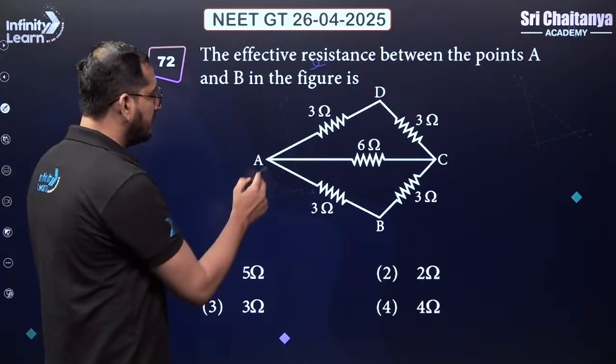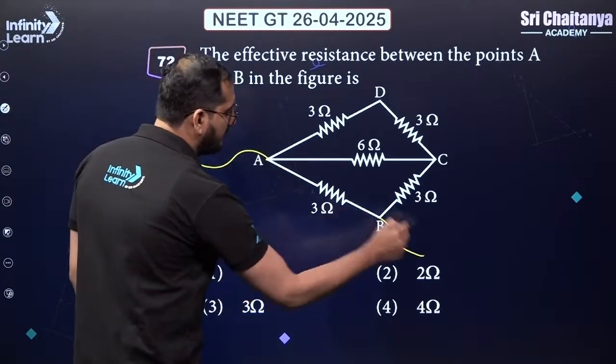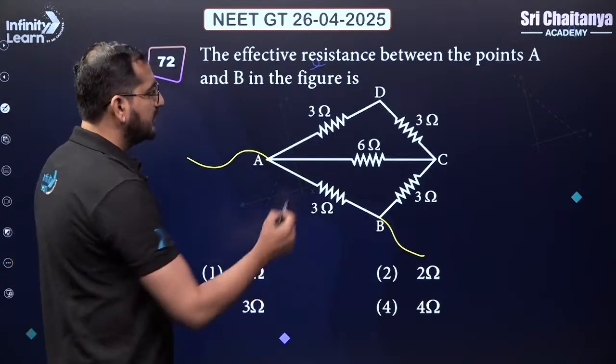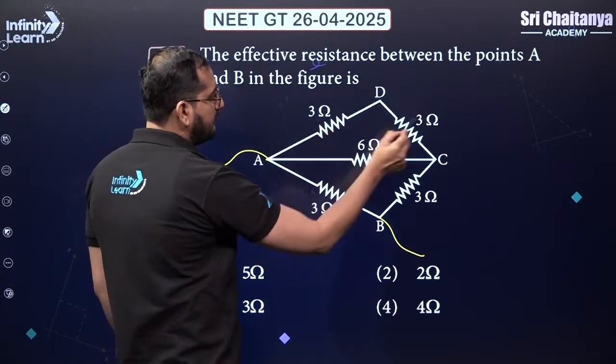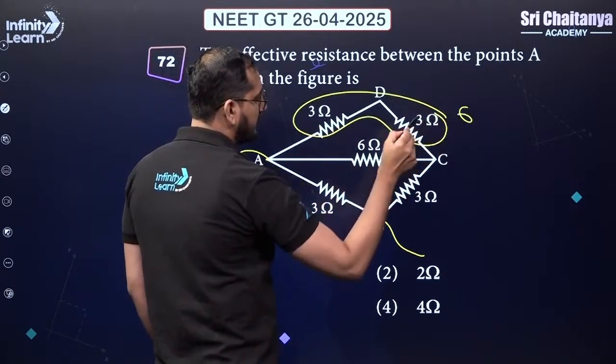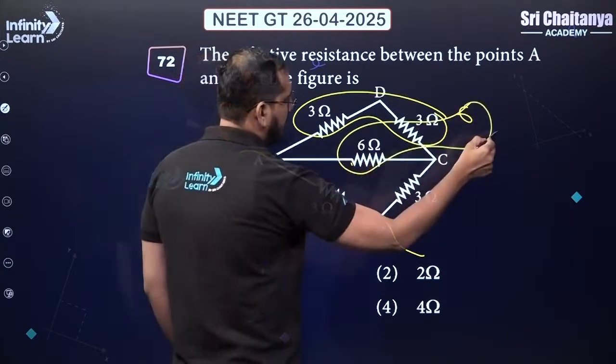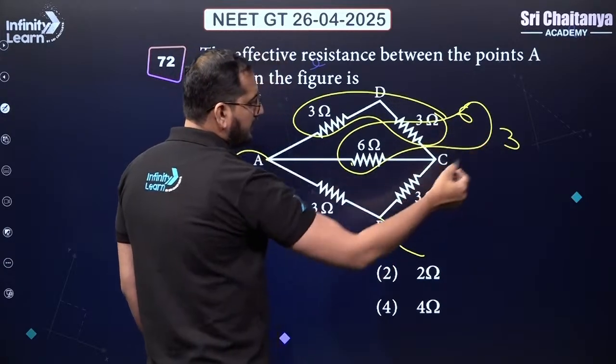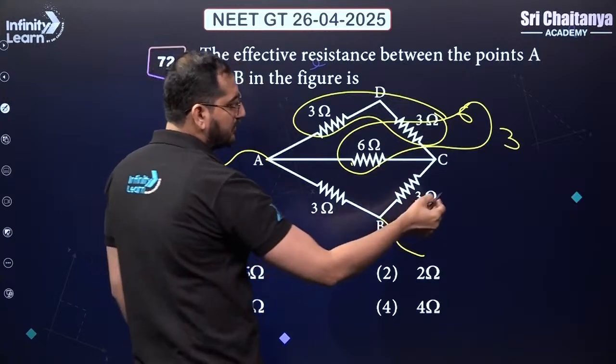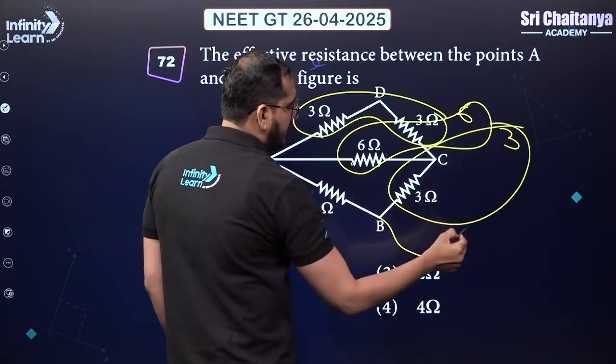Okay. Let's go ahead to our next question. Effective resistance between point A and B I want to calculate. Very simple. These two are in series, so 3 plus 3 will give you 6. This 6 and 6, they are in parallel, so effectively, you will get the value of 3 here. Again, this 3 and 3 will be in series. This will give you the value of 6.